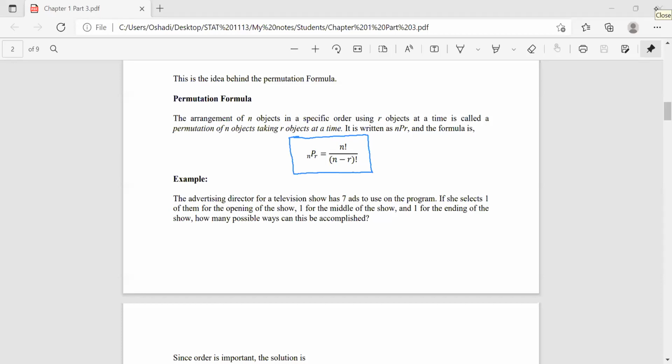Okay, can you see the note now? Yes, madam. Okay.